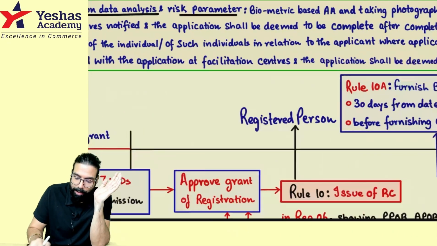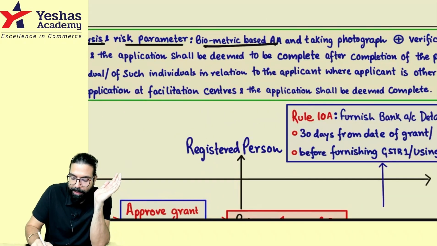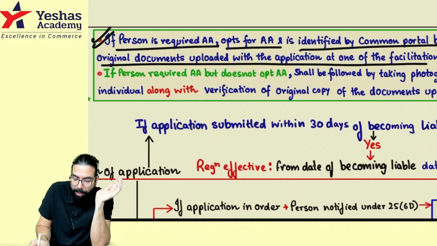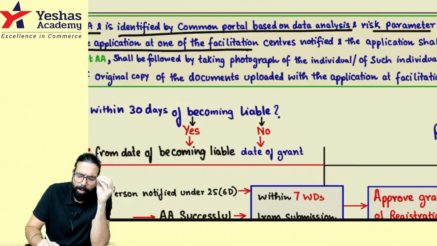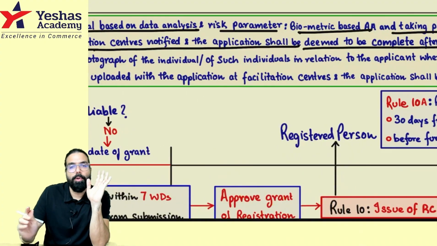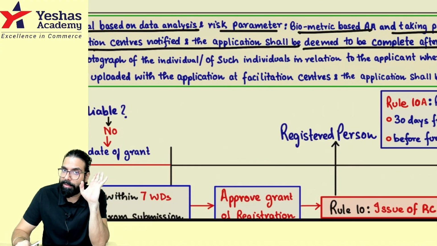Even after doing Aadhaar authentication, you will have to go for biometric. They will take a photograph plus verify the original documents which are uploaded, and you have to go to one facilitation center while all this will be done, and your application will be deemed to be complete. And now the officer will start verification.